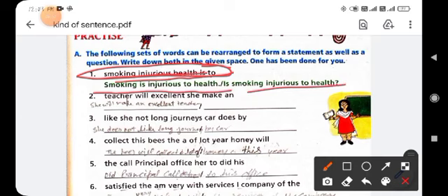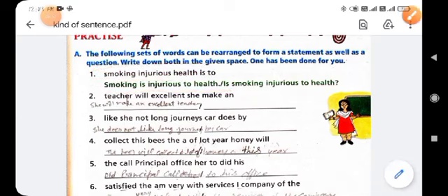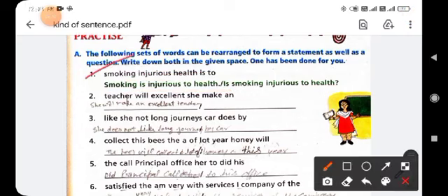Like: smoking injurious health is to. So first you arrange this into an assertive sentence: Smoking is injurious to health. It is the statement sentence, made by the unscramble method, and then make it interrogative. So select the helping verb is, use it at the beginning of the sentence and put the question mark at the end, and it will be changed into the interrogative sentence. Clear? So: Is smoking injurious to health? It is the interrogative sentence, and Smoking is injurious to health is the statement sentence.